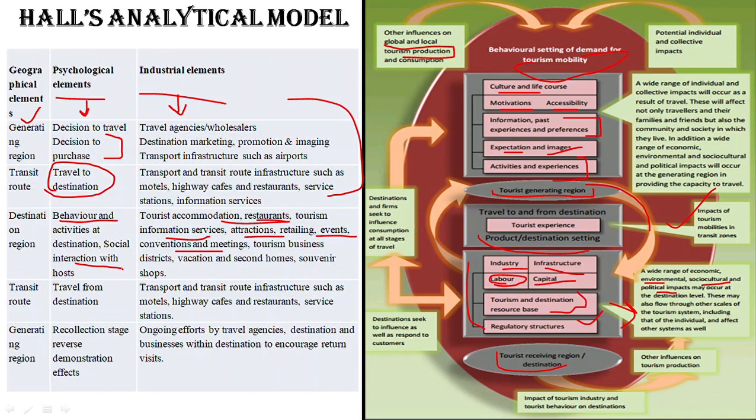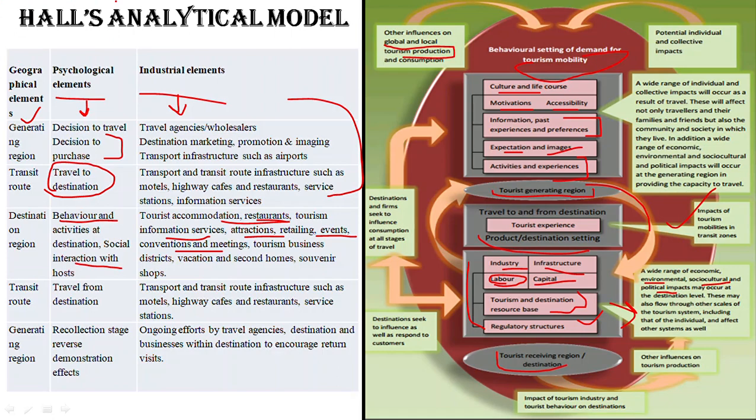When the host population is copying, aping the culture of the tourist, that is the demonstration effect. So here will happen the demonstration effect, and here will happen some impacts on economy, on culture, on society, on environment. And there will be some influences on tourism production also, like more number of tourists, more services to be given to them. And also destination service providers will influence the tourist.